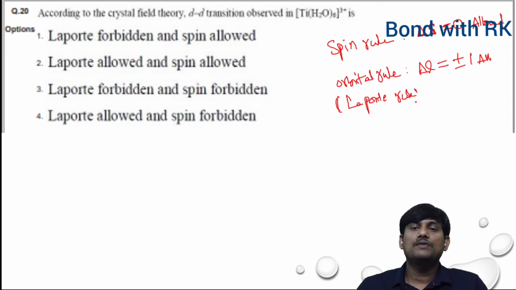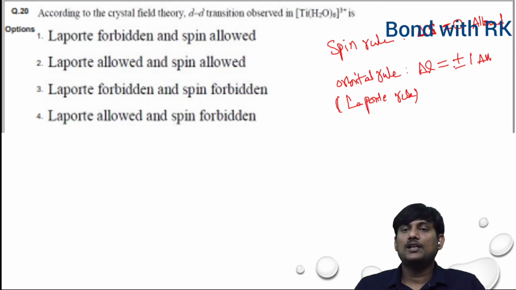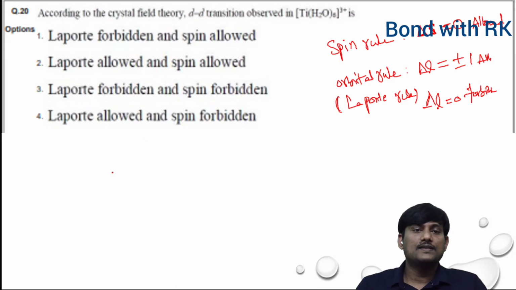According to this rule, when there is a change in orbital angular momentum, then the transition is allowed. When delta L is equal to 0, this one is forbidden. If you take d-d transitions, there is a transition between d orbitals. So there is no change in L value. Delta L is equal to 0. According to Laporte rule, this one is forbidden.